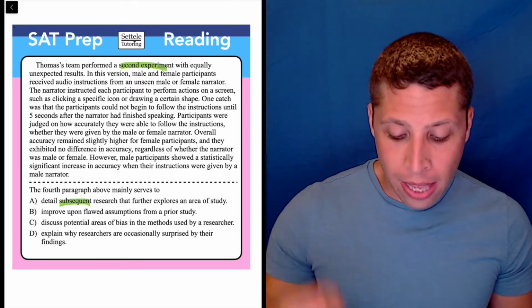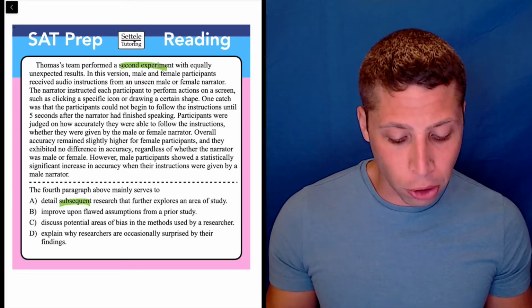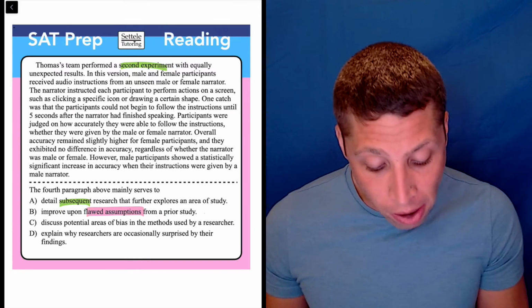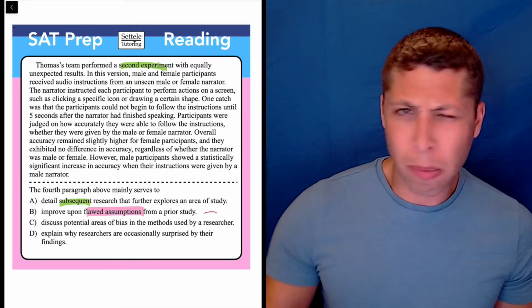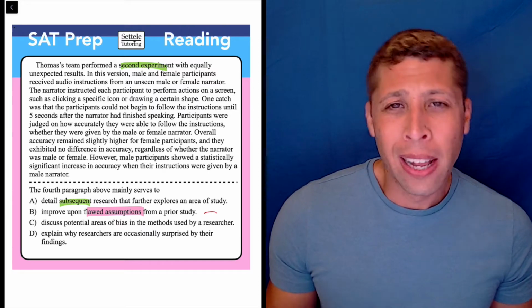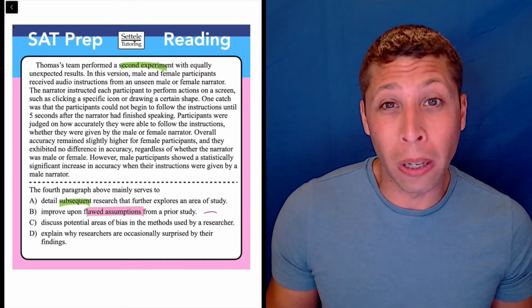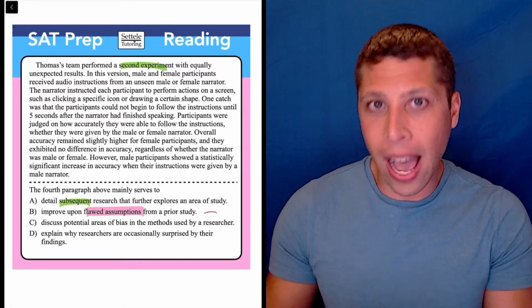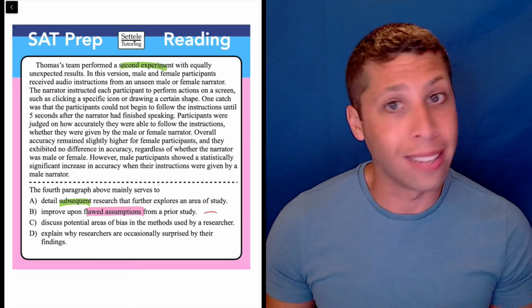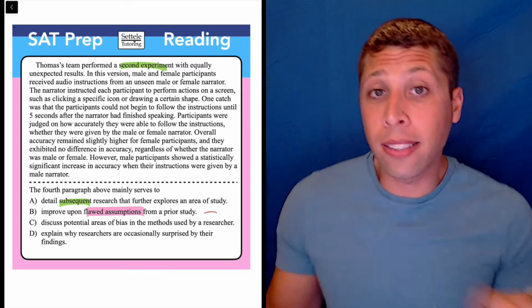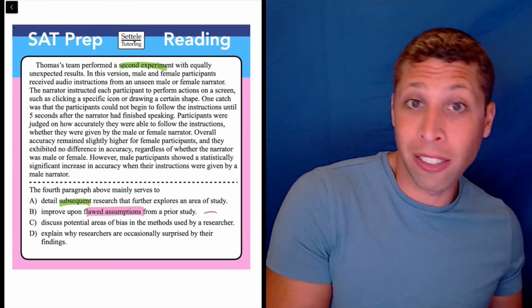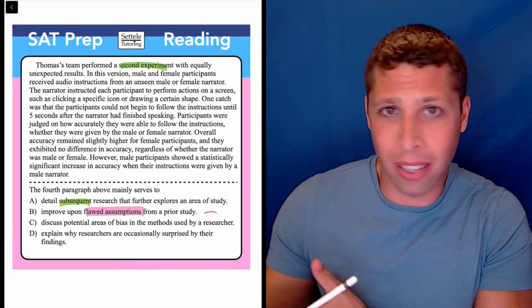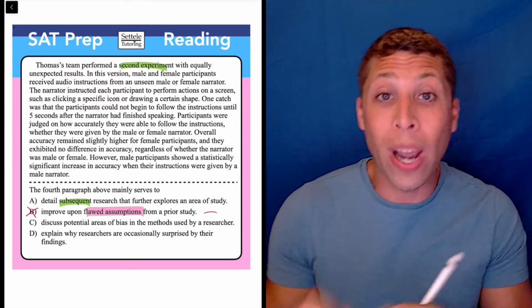In choice B, the point of the paragraph is to improve upon flawed assumptions from a prior study. Well, this is a very, very negative choice. If you read this paragraph, there is no negativity here. Maybe it's not positive, maybe it's just neutral, but if this was about flaws in the previous study, we would see that really loud and clear in these lines, and it is definitely not there. This is a second study. It's changing something from the first study, but it's not specifically saying that we had to redo the study because it was bad before. So this is way too strong.